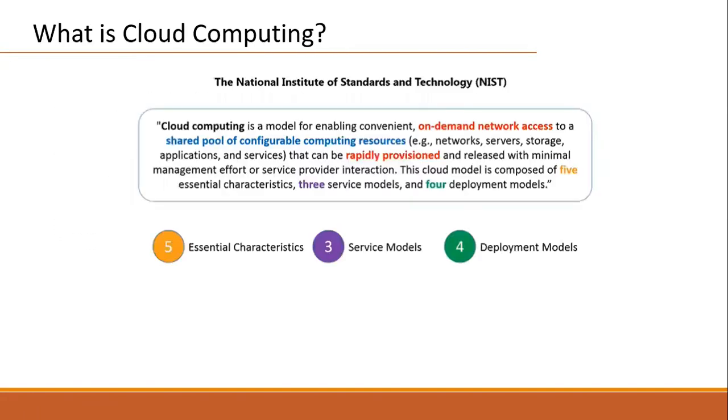Then what is the official definition of cloud computing from NIST, the National Institute of Standards and Technology? Check the official definition here, they are defining it very clearly. Actually, in this definition we have two parts. First part: cloud computing is a model for enabling on-demand network access to a shared pool of configurable computing resources. Why? Because Amazon or Microsoft maintain the pool of resources which we can configure and start using.